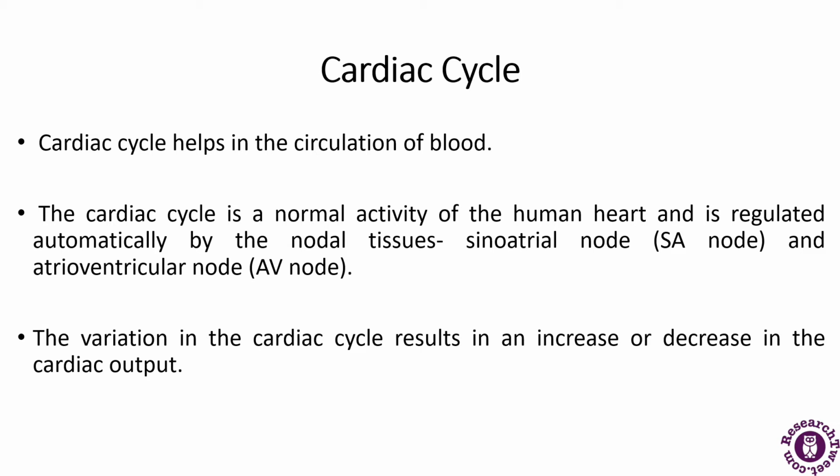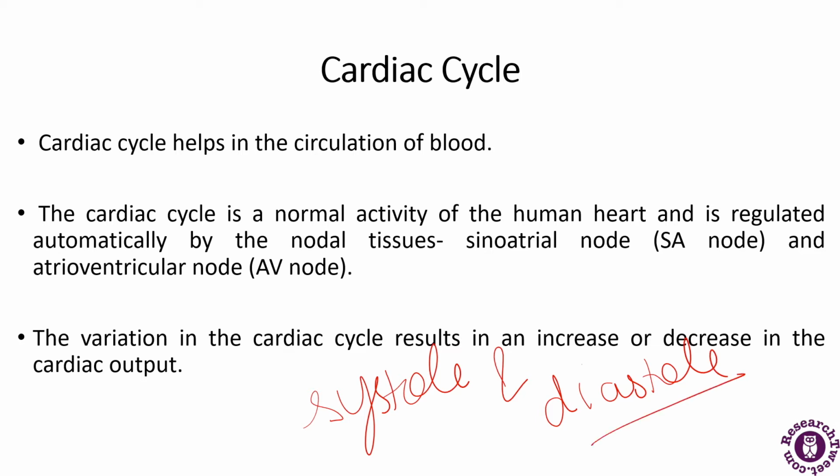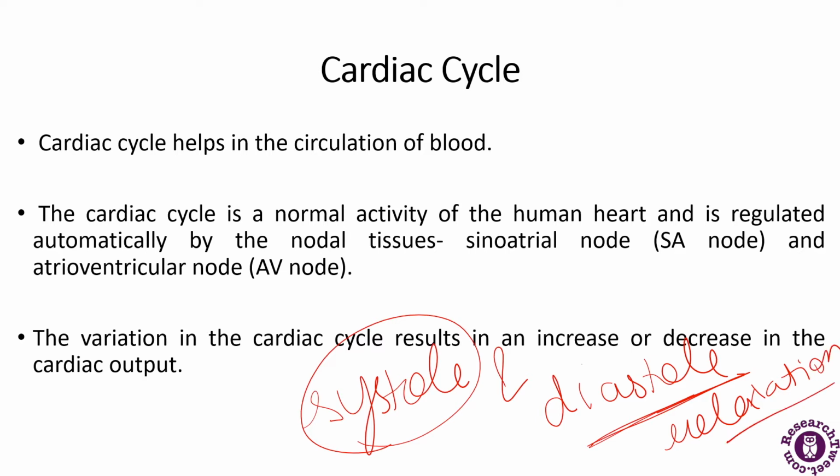It includes the systole and diastole. So what is systole here? Systole comprises the contraction of the cardiac muscle, whereas diastole comprises the relaxation of the muscles. The cardiac cycle is the normal activity of the human heart, and it is regulated autonomically by the nodal tissues, which are known as the SA node and the AV node.